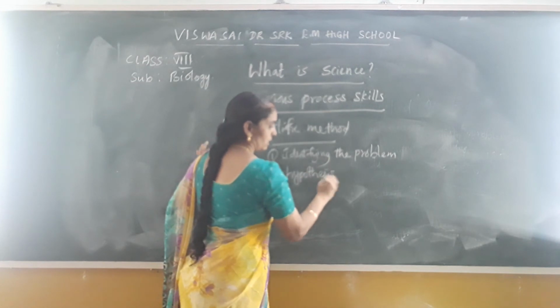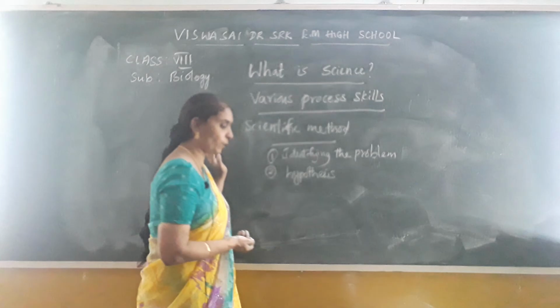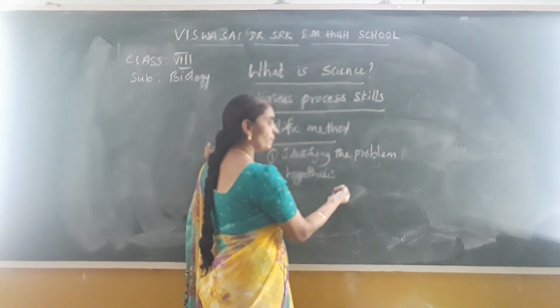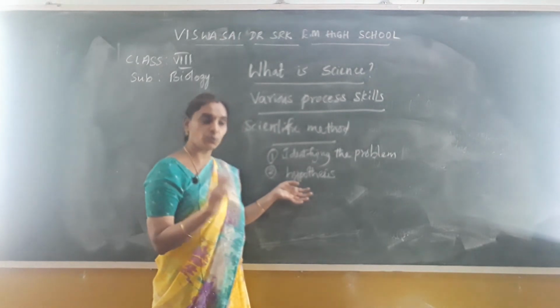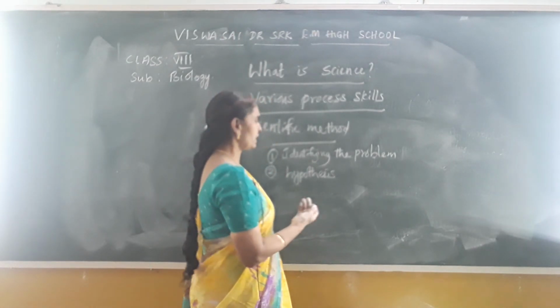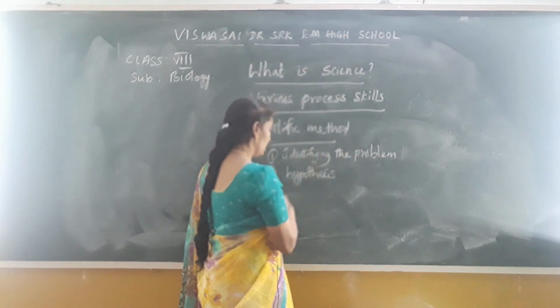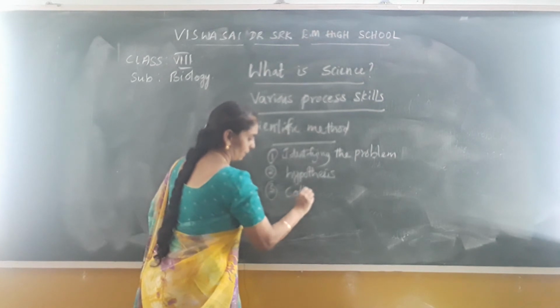Making a hypothesis. That is, it may be the filament, or the switch is not in a proper condition, or a fuse problem, or anything that may be the power that is moving towards it, or the wires are not properly arranged. So anything may be the problem for not lighting the bulb. So the third one, you will be collecting the information about it.